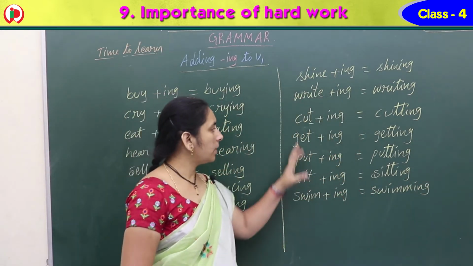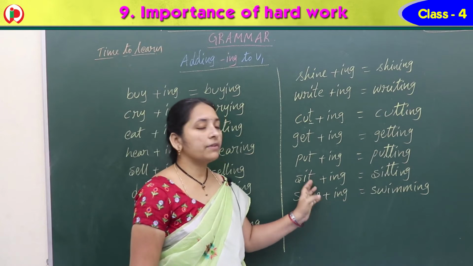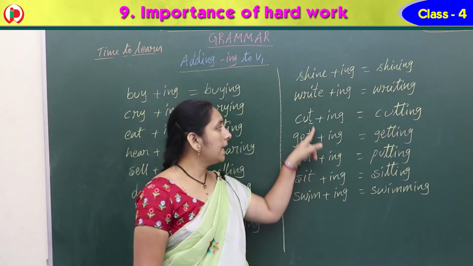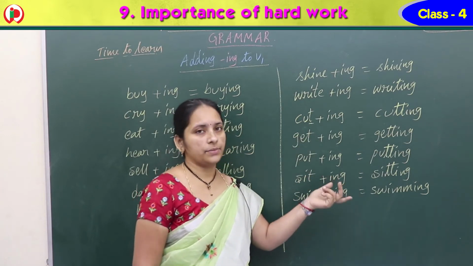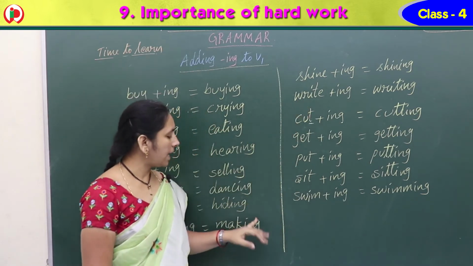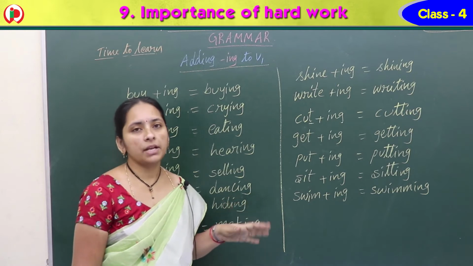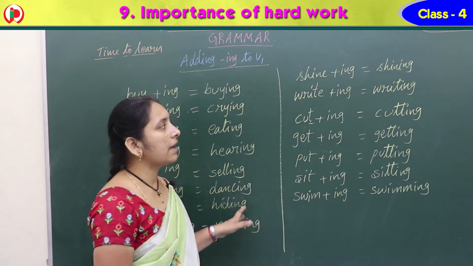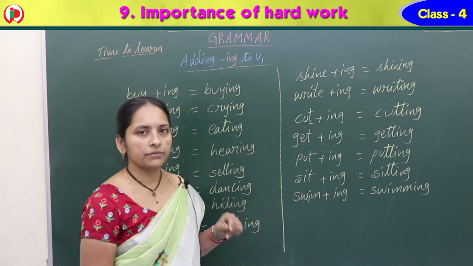So like this, with some words, when we add ing, the letter will get 2 times. Okay. Some letters, especially E, if we have it, when we add ing, that E will be omitted. That E will never repeat in the ing form of the word.